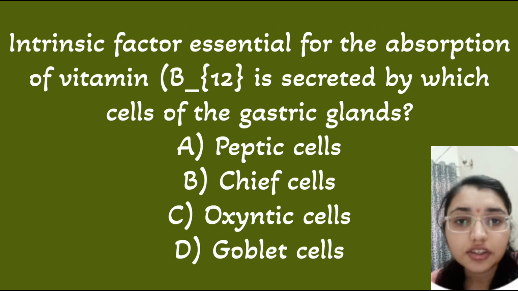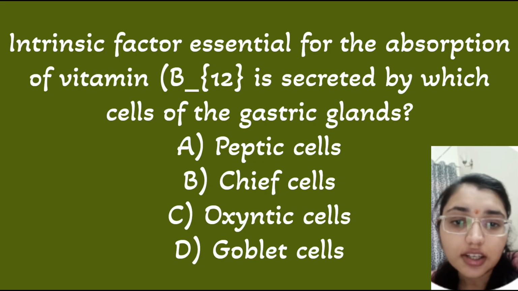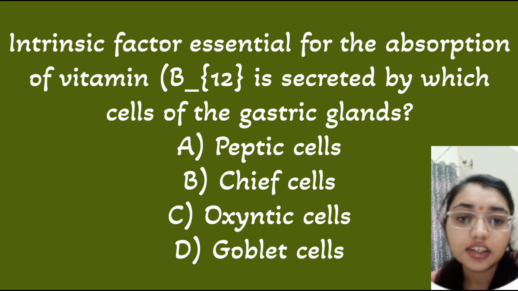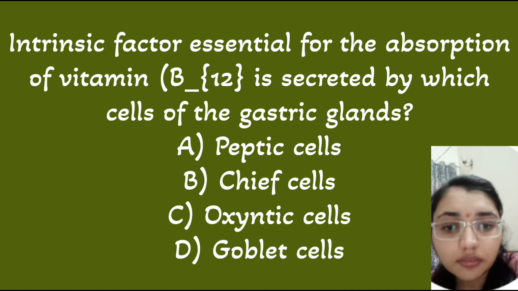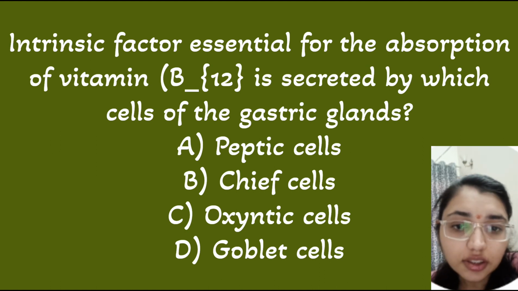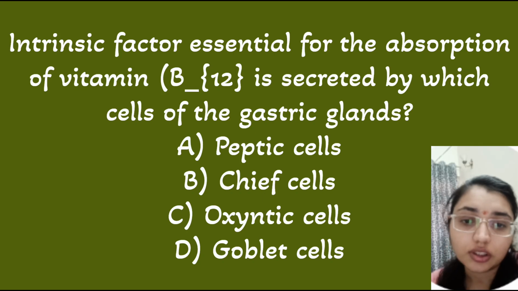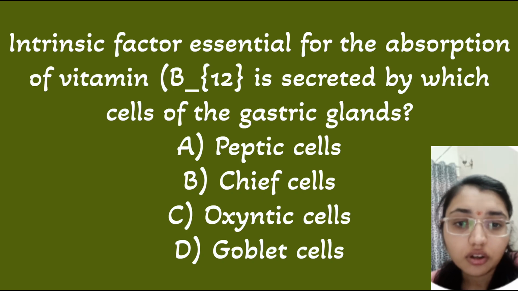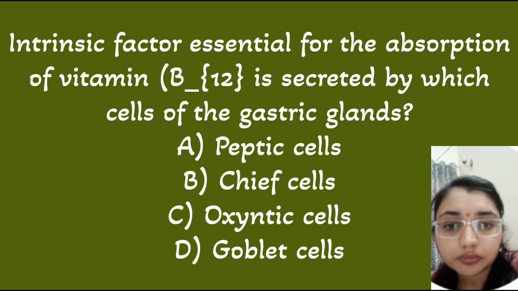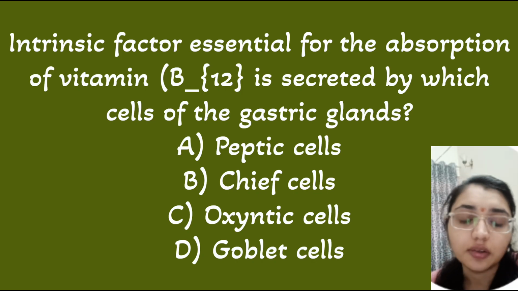Next question is, intrinsic factor is essential for the absorption of vitamin B12. It is secreted by which cell in the gastric glands? So we have to tell the cell: parietal cells, which secrete HCl and the Castle's intrinsic factor. What is this Castle's intrinsic factor? It is vital for absorbing vitamin B12 in the ileum. So here option C is correct, that is oxyntic cell.